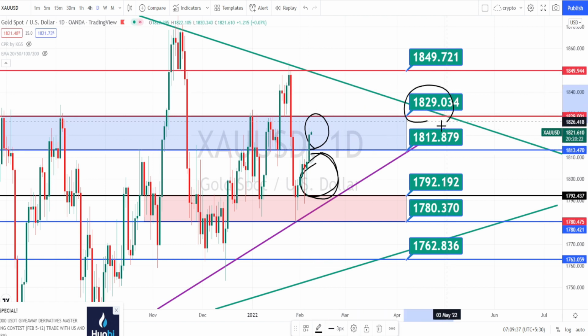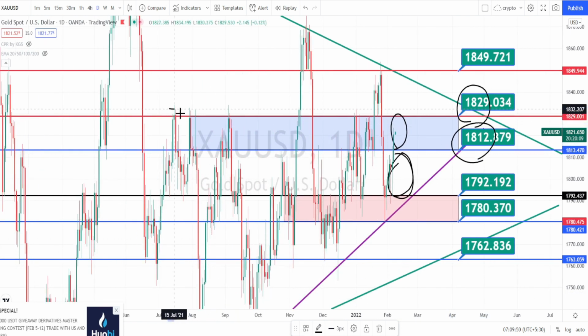Currently the resistance level of 1829 and 1812 will be acting as a resistance and supports. Previously when we look at these levels, this level has been holding very strongly. So we can expect the price action to trend on the bullish trend, take resistance at the resistance level of 1829, then to bounce back.